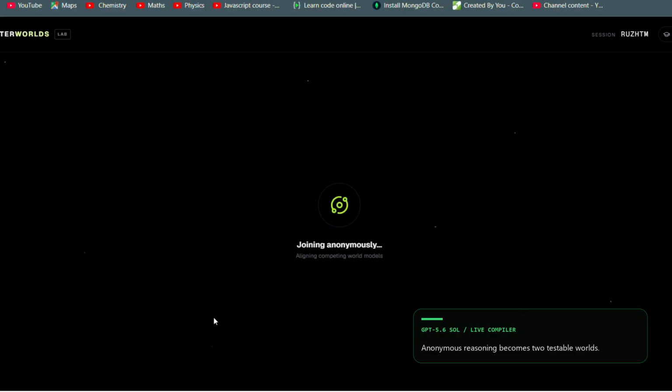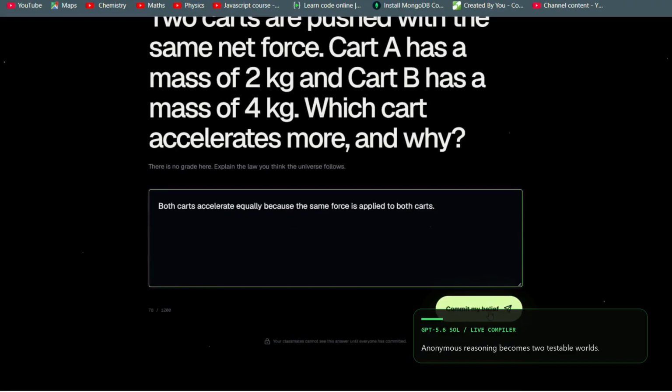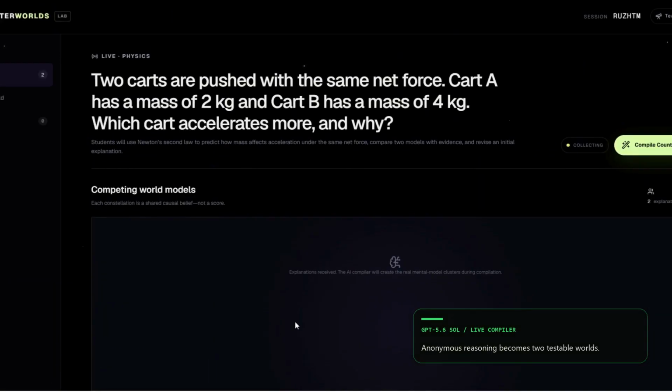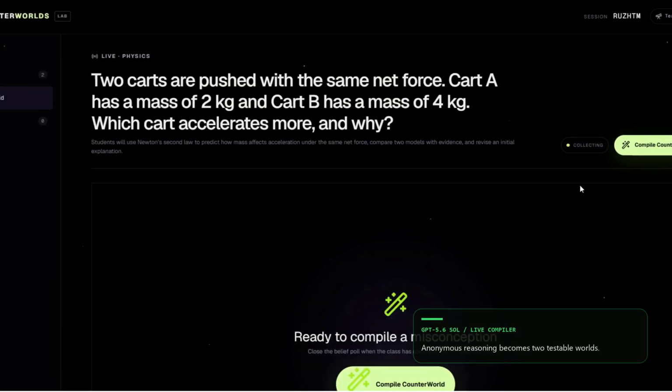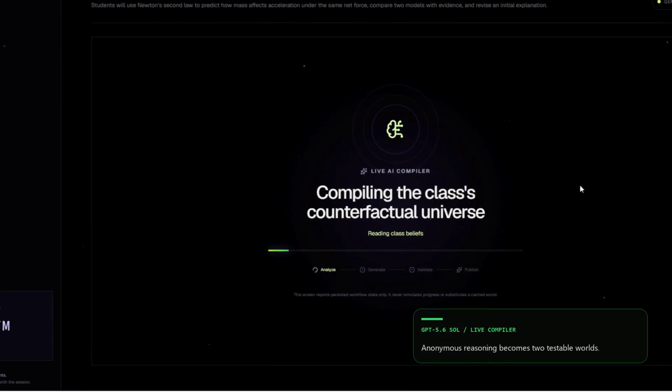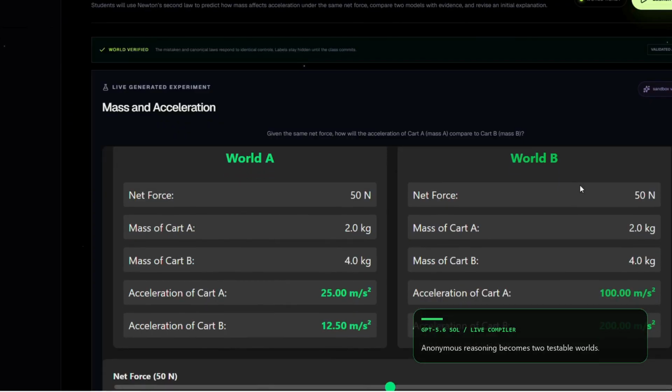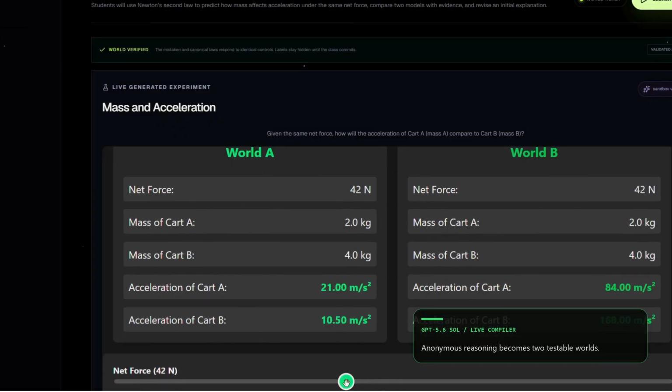With GPT 5.6 Sol selected, the platform analyzes the class's anonymous reasoning and identifies its dominant mental models. It then generates two synchronized worlds, one governed by the misconception and one by the accepted law.